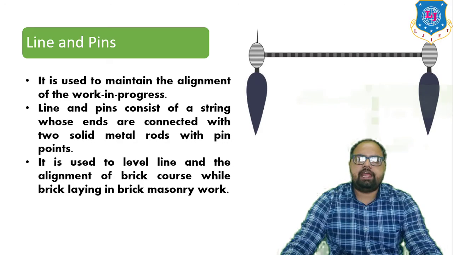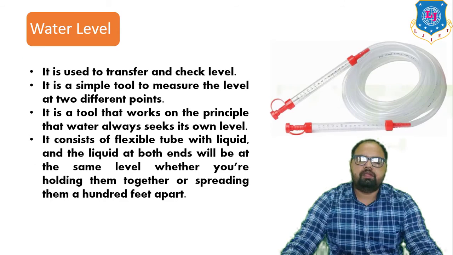Next is the line and pins. This line and pins is used to maintain the alignment of the work in progress. Line and pin consist of a string whose ends are connected with two solid rods with pin points. It is used to level the line and the alignment of the brick course while laying bricks in brick masonry work.